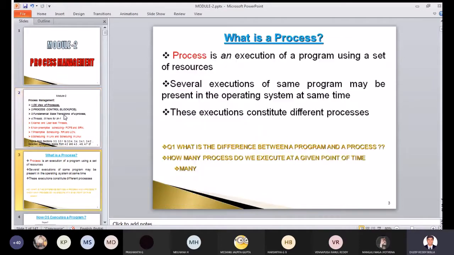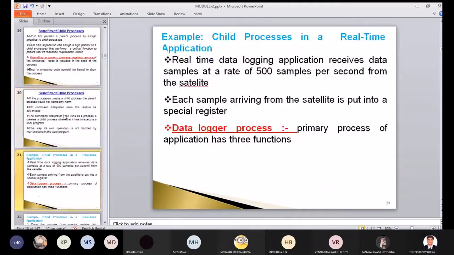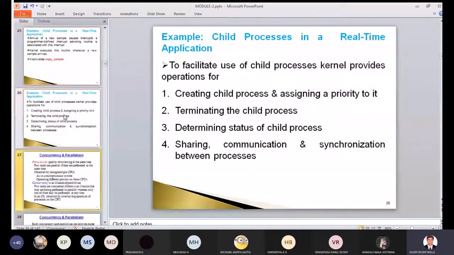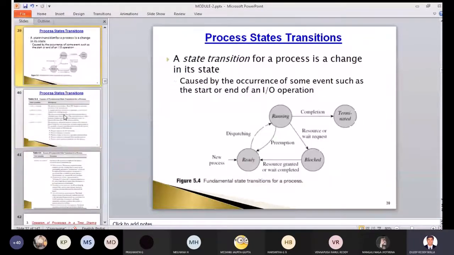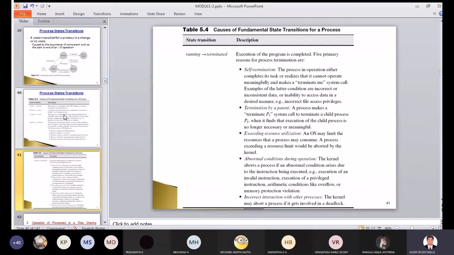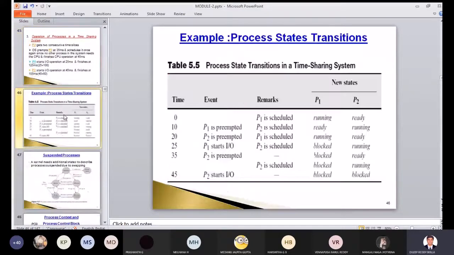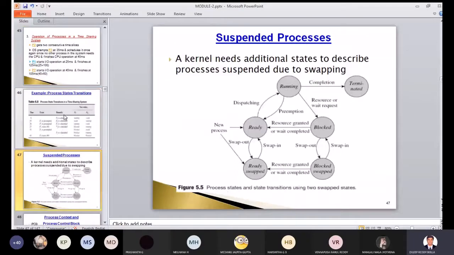Any doubts in this or any clarifications? It's simple. Only thing is we had only 4 states, 1, 2, 3, 4. Now instead of making the 4 states overloaded, they made these extra states, which are ready swapped and block swapped. That's all.